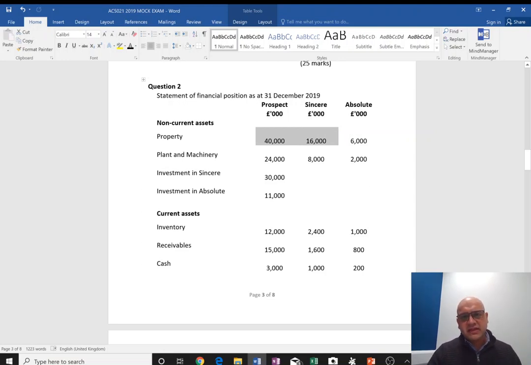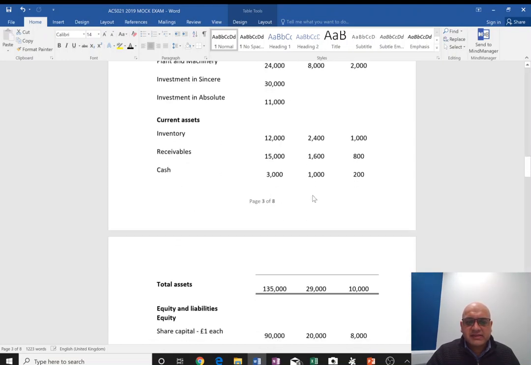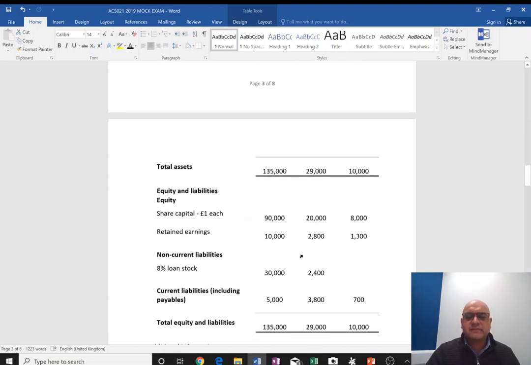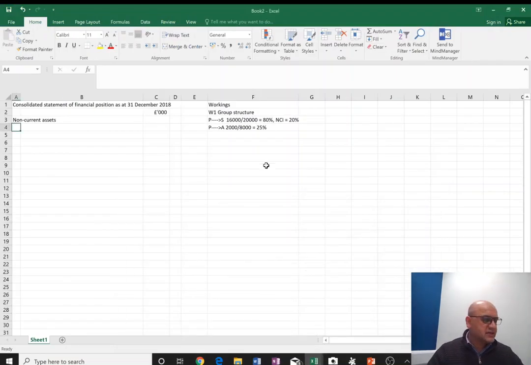I'm going to leave the associate out because the associate doesn't get consolidated. Instead, we report investment in associate using something called equity accounting. So it will feature, but just as an investment in associate in one line in non-current assets. So for now, we are going to cross-cast all the assets and all the liabilities of parent and subsidiary. So let's do that.